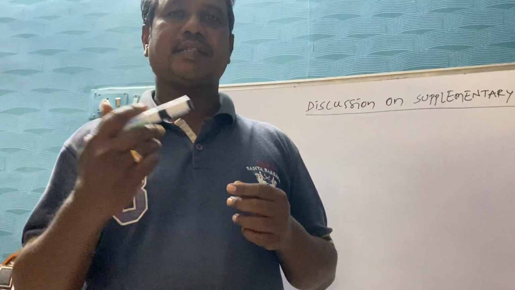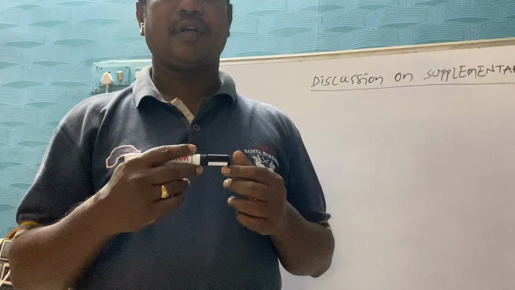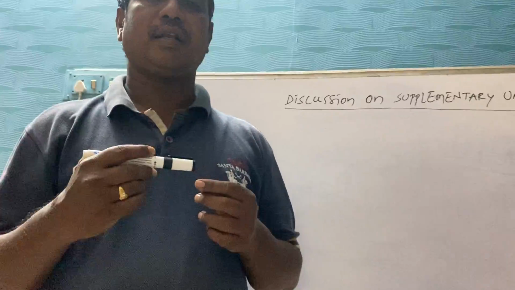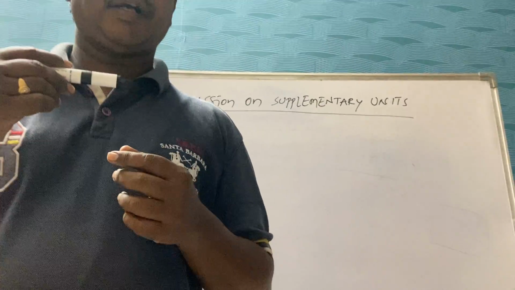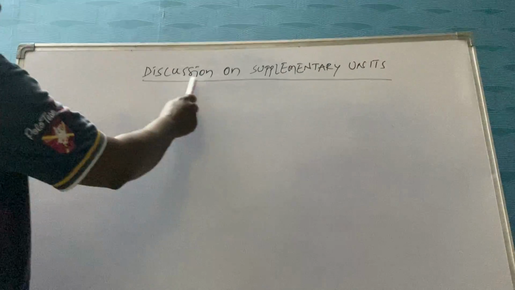One is base or fundamental physical quantities. Second is derived physical quantities. Third is supplementary physical quantities. Today we will mainly go for supplementary physical quantities. So let us see and observe their units also. So that is about the discussion on supplementary units.